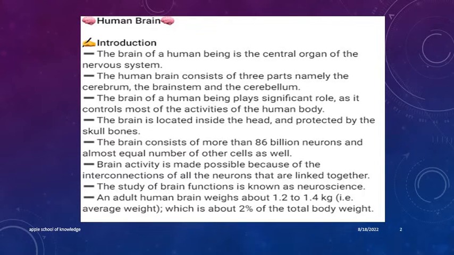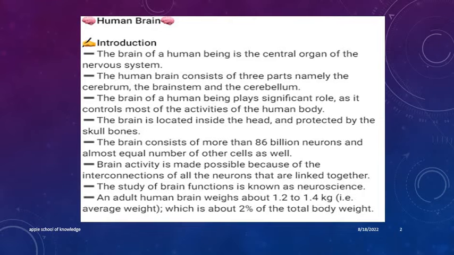Introduction. The brain of a human being is the central organ of the nervous system. The human brain consists of three parts, namely the cerebrum, the brainstem, and the cerebellum. The brain of a human being plays a significant role, as it controls most of the activities of the human body. The brain is located inside the head, and protected by the skull bones.